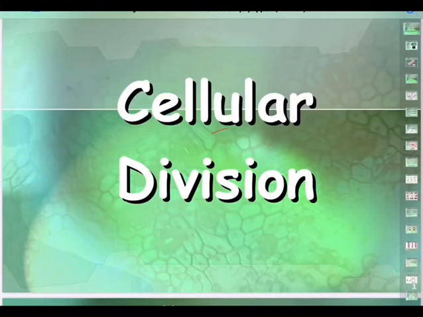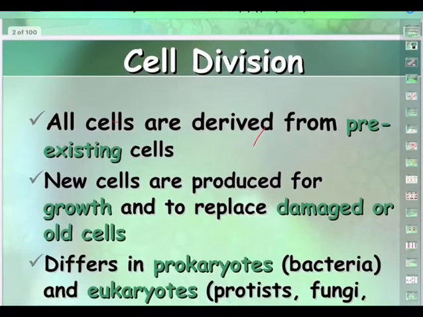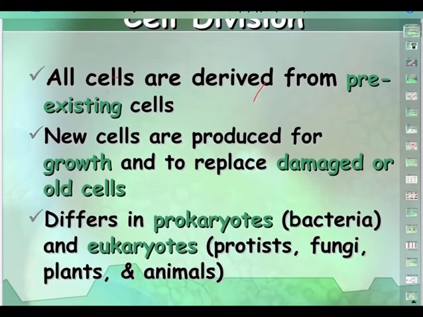So basically, a cell divides in two ways, and we must understand all this happens in developed cells, eukaryotic cells. What about in prokaryotic cells? Let us see. All cells are derived from pre-existing cells. So there must be one cell to start off, and from that cell everything happens. New cells are produced for growth and to replace damaged or old cells, as I said. And it differs in prokaryotes.